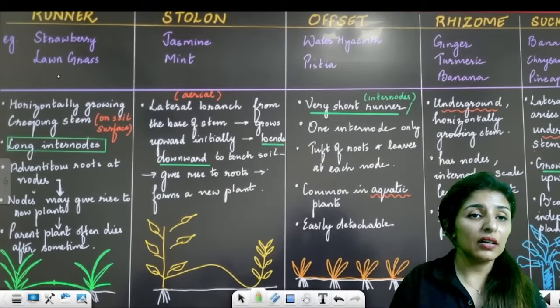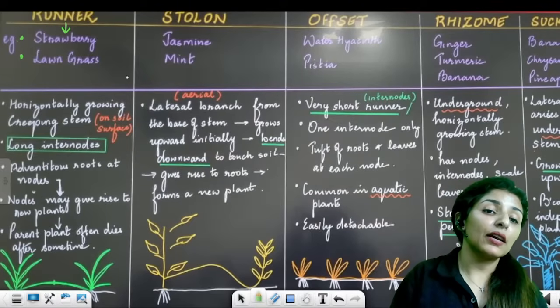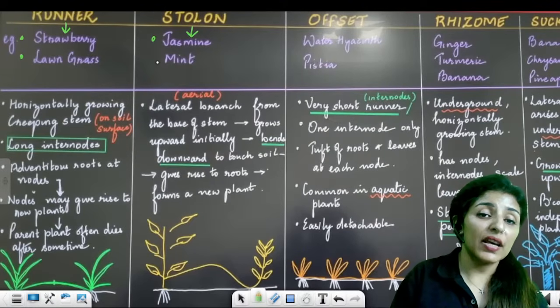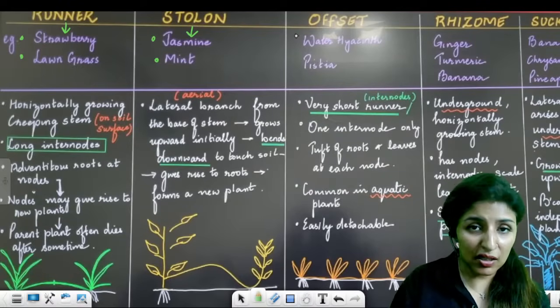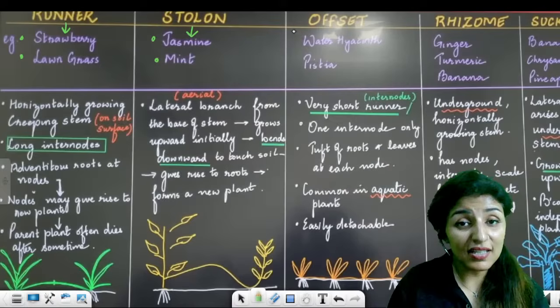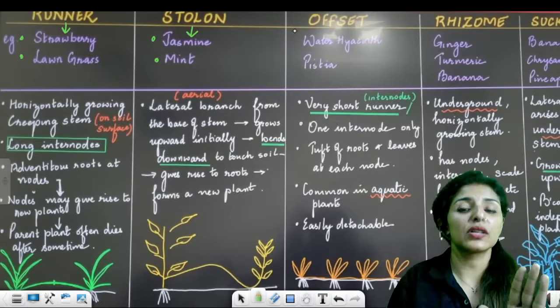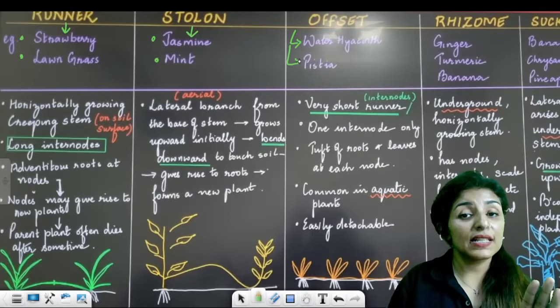So first is runner. So you have to see the examples. In runner, we have strawberry and lawn grass. Stolon, we have jasmine and mint. This is not really given in NCERT, but just modification is written. So we don't know whether it is there or not, but I am definitely going to discuss it with you. It was given in old NCERT.